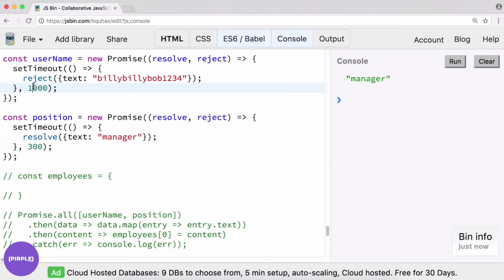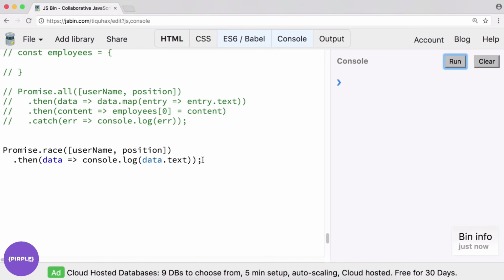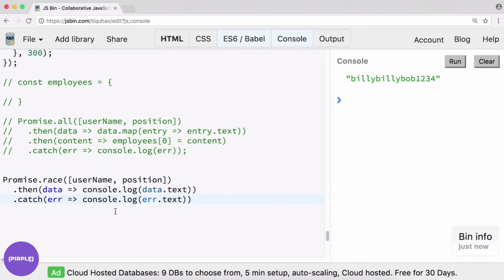Right? On the other hand, if our reject was faster, so if this was 200 milliseconds versus this one's 300, let's see. Okay, we didn't catch our reject, so it just rejected. Let's throw a catch in here. Error, console.log, error.txt, for example. Let's run it. Okay, this time our error says Billy Bob.